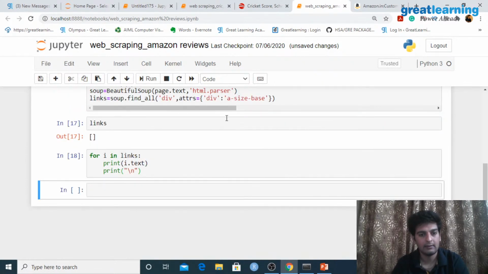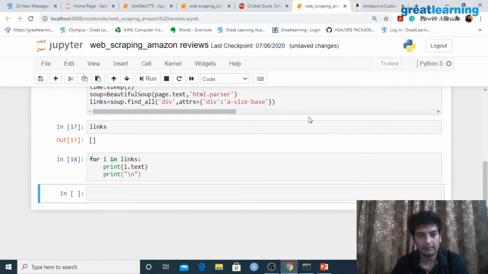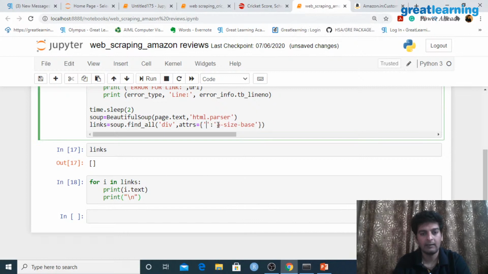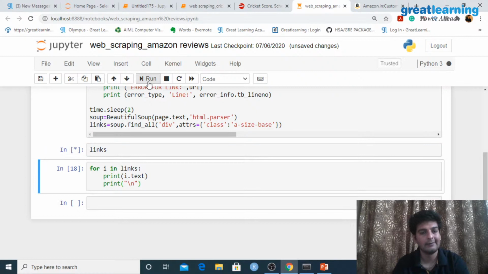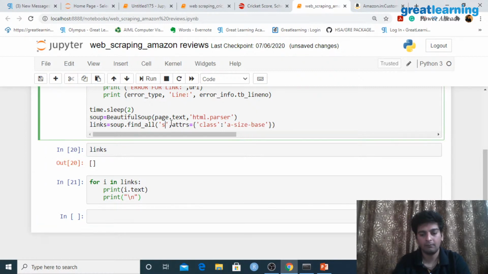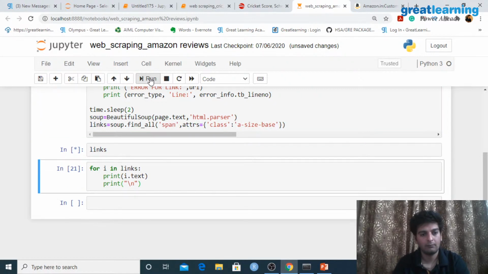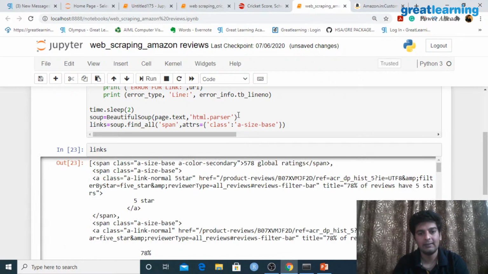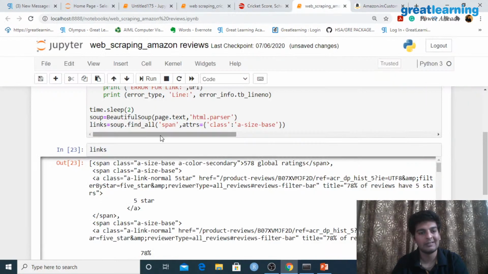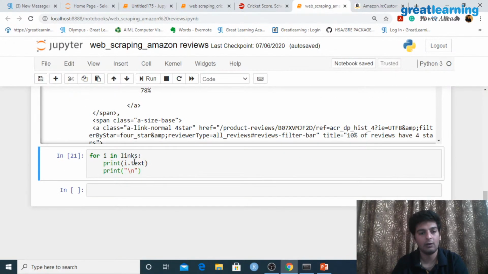Let's actually maybe get something else from this. Attributes, this actually has to be class and not div, so that is what I was missing. Now we'll be getting the result. Alright, so as you see, this class a size base is the name of the class over here, and this is present in the span tag, and we've got all of this.